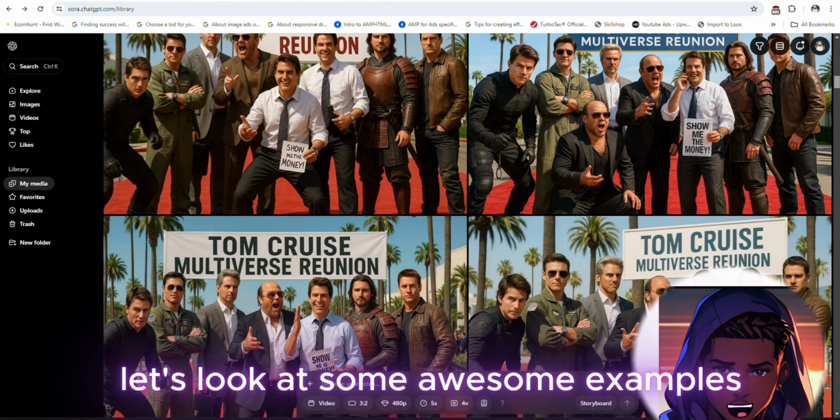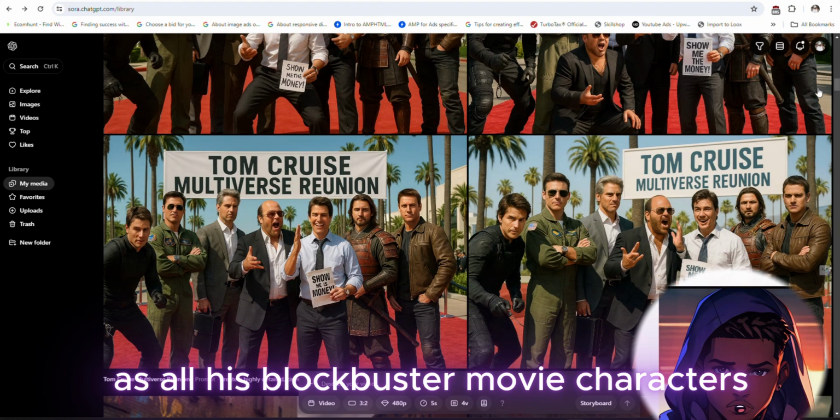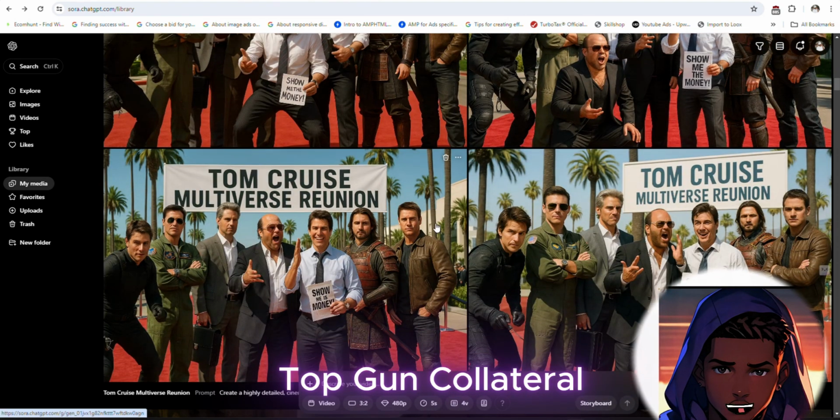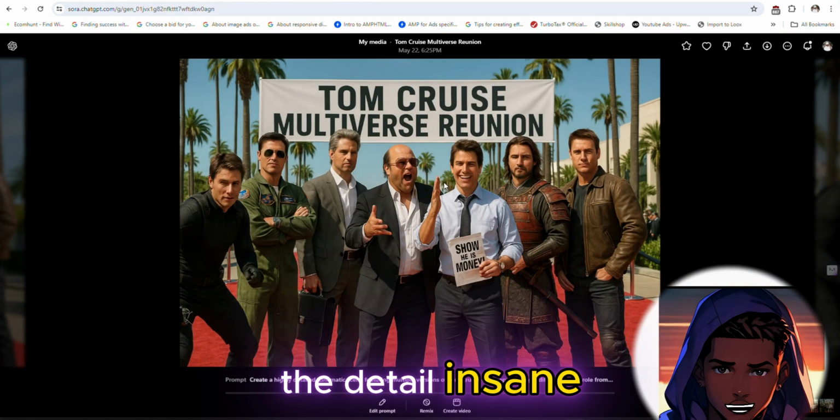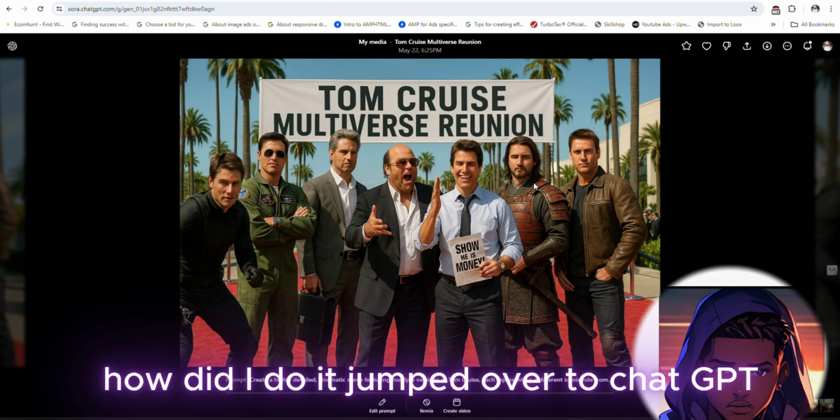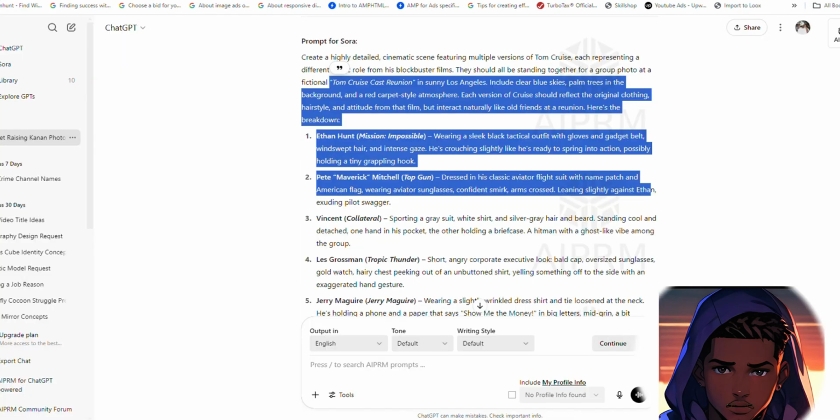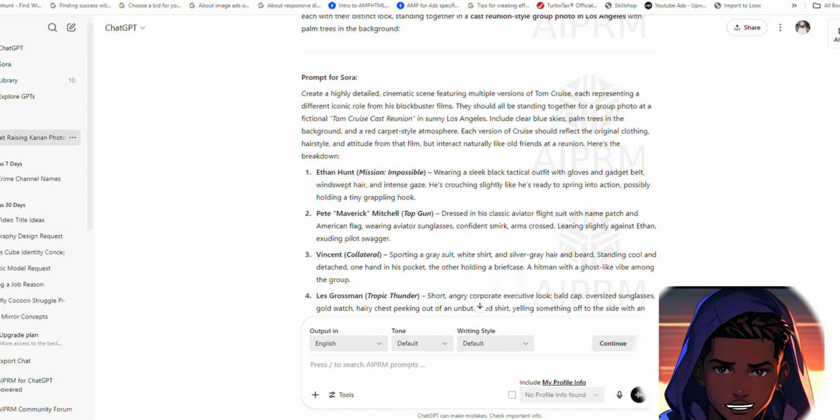Let's look at some awesome examples I played around with. Here's a scene with Tom Cruise as all his blockbuster movie characters: Mission Impossible, Top Gun, Collateral, all standing together like it's a reunion in LA. The detail, insane. How did I do it? Jumped over to ChatGPT, asked it to create a prompt for Sora. Just copy the prompt and paste it into Sora, and boom, awesome results.